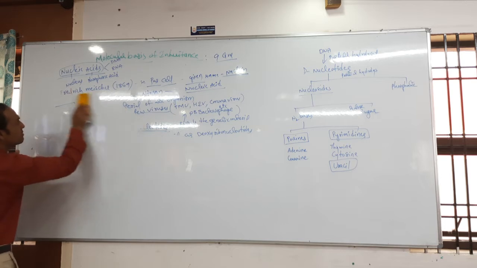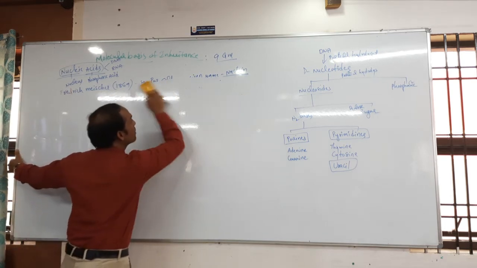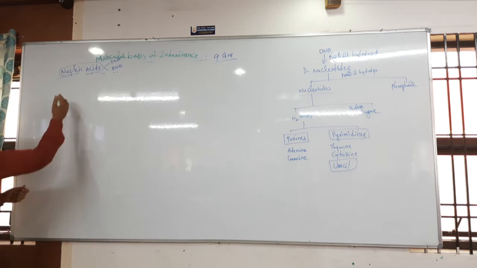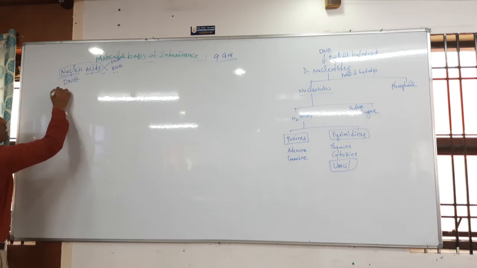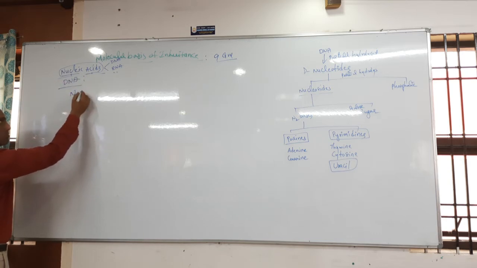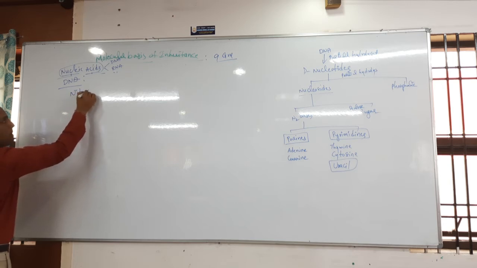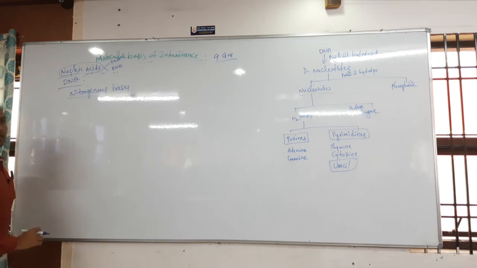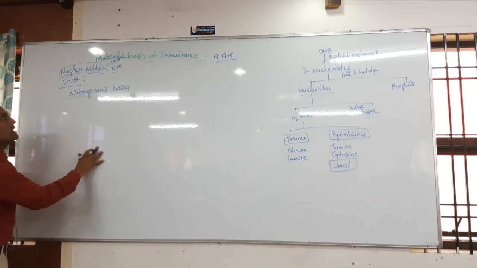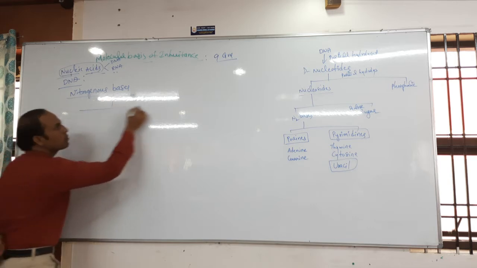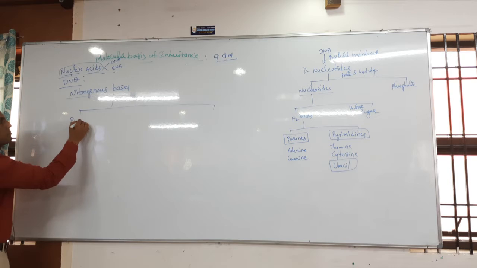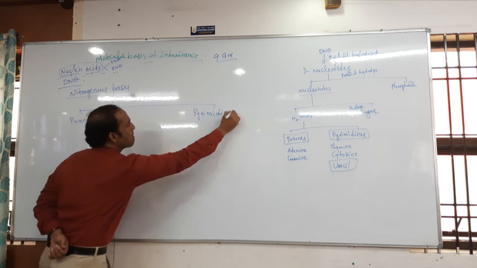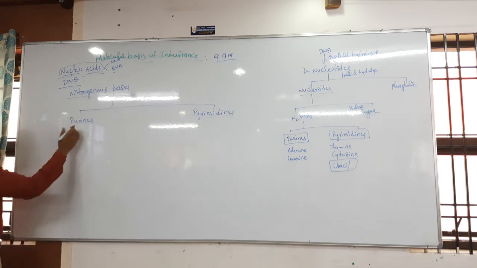Now next, in this same DNA we have to go into detail on nitrogenous bases. In nitrogenous bases, first of all, we can discuss purines and pyrimidines. Let us go into purines and pyrimidines in detail.